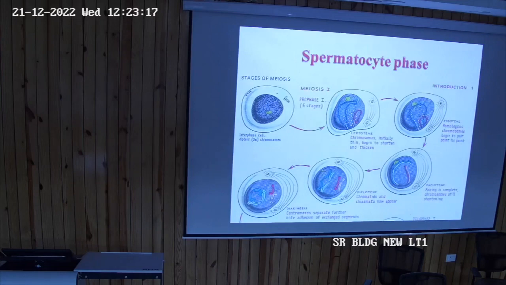The different stages you will remember more: leptotene, zygotene, pachytene, diplotene and diakinesis. In the leptotene stage there is condensation of the chromosomes, and then the homologous chromosomes pair up. They begin to pair in the zygotene stage. Pairing is complete by the pachytene stage. Chromatids and chiasmata appear in the diplotene stage.